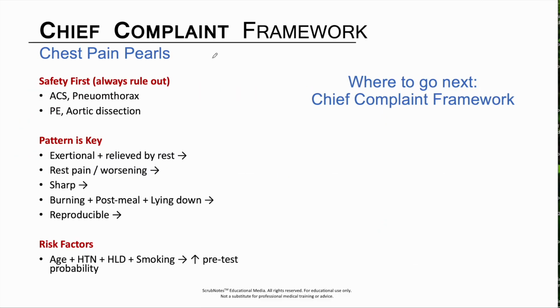Let's review the ScrubNotes chest pain framework. Safety first. Be sure to rule out ACS, PE, pneumothorax, or dissection. Patterns are key here. Exertional plus relieved with rest is more indicative of stable angina. Rest pain or worsening is unstable. Sharp, more likely pulmonary. Burning, most likely GI related. And reproducible, MSK is a strong contender.